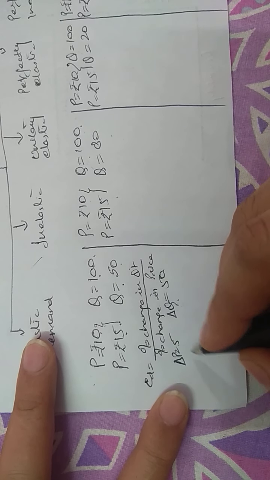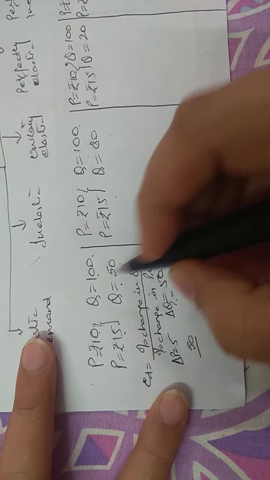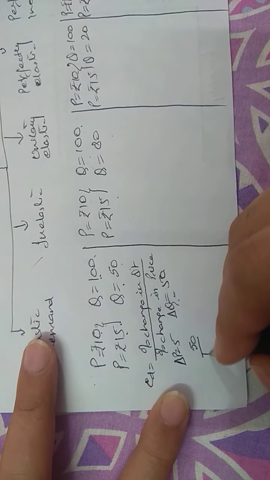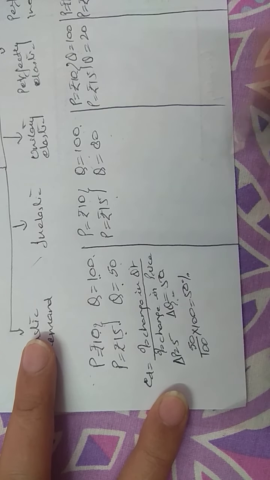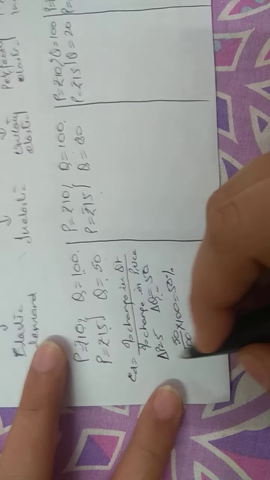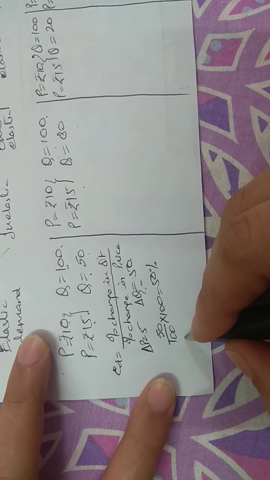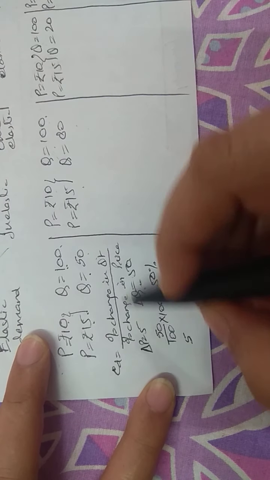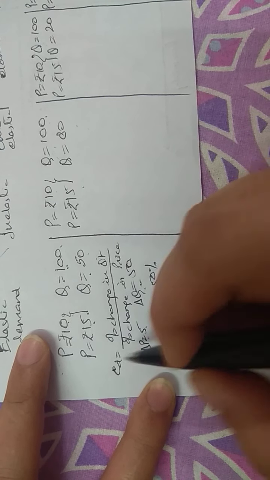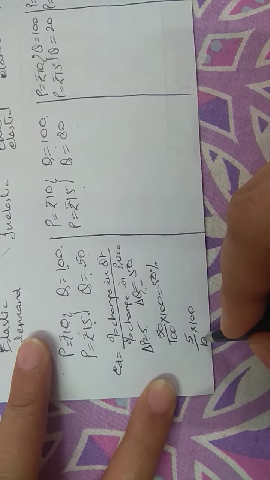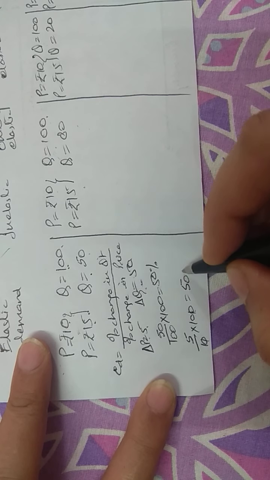That means delta Q, which is 50, upon initial quantity 100, into 100, which is 50%. And what is the percentage change in price? Delta P is 5 upon 10 into 100, where 10 is the initial price. This is 50%.